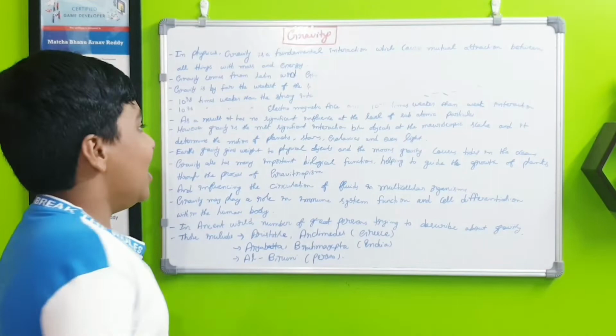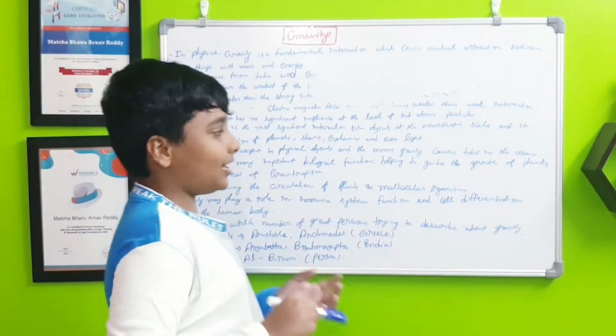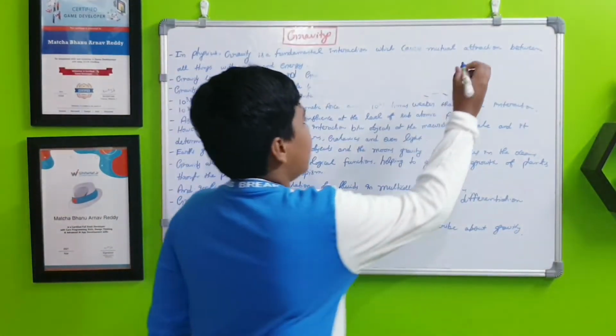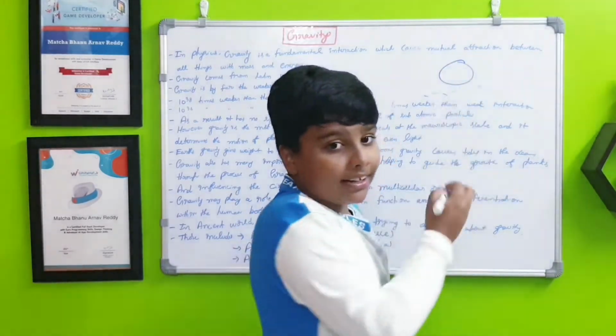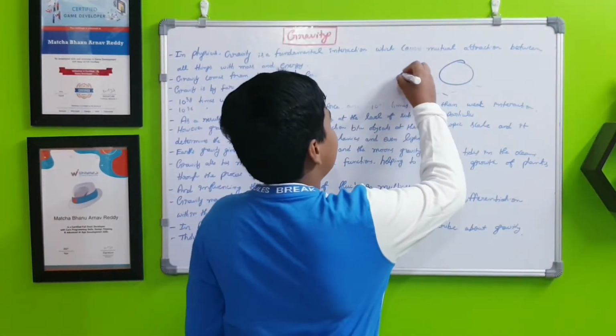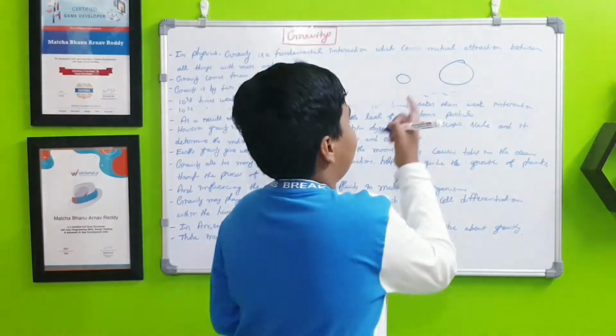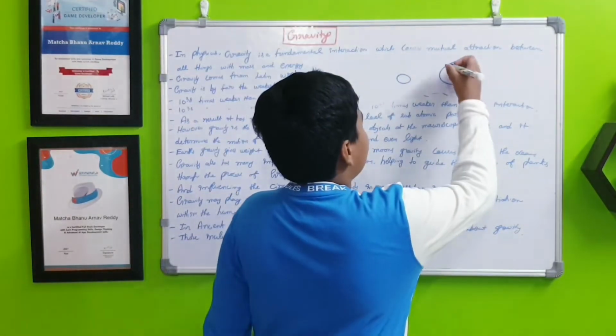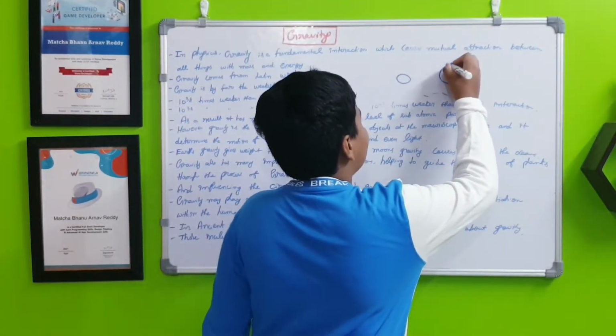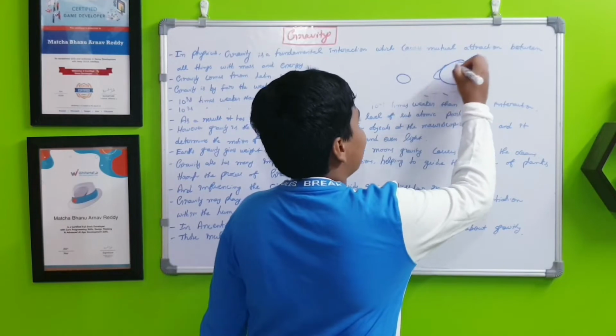And also, the moon's gravity causes tides in the oceans. For example, this is our beautiful Earth. Here is our moon going around it. The area where the moon is, there would be higher tides.